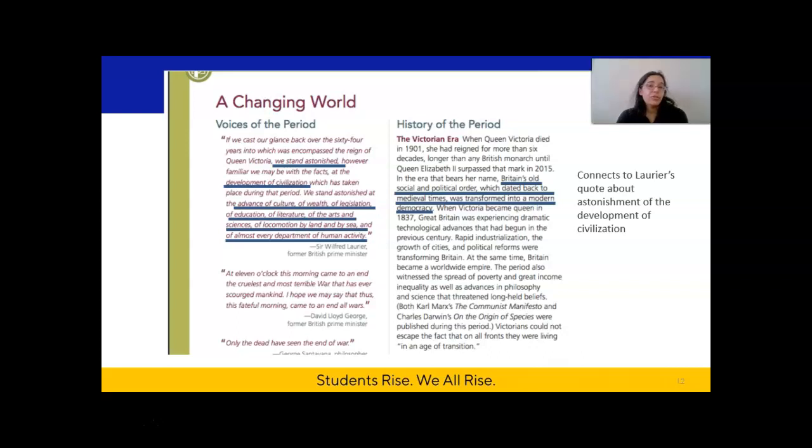So don't feel the need to make these exact notations in your text, but go ahead and take some time now to do your first reading of those sections in your reading that are listed on your learning packet, the Voices of the Period section and the 3 subsections of the History of the Period section. Pause the video and do that now.